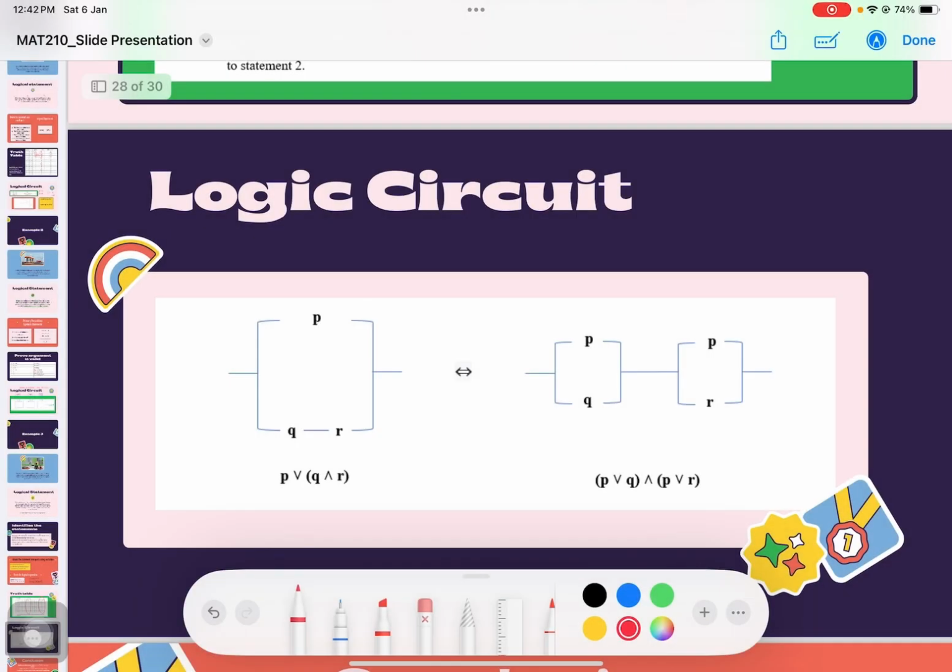These are the logic circuits of example 3. As we saw, for OR, we're gonna have to use this, and for AND, we're gonna have to use this. It's OR and it's not AND. So for the first statement, P or Q and R is logically equivalent to P or Q, and P or R. So these are the logic circuits.